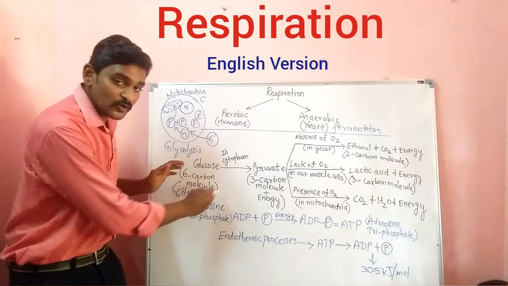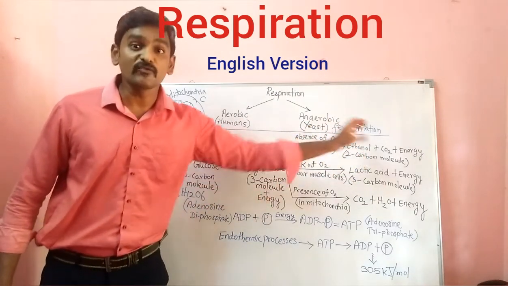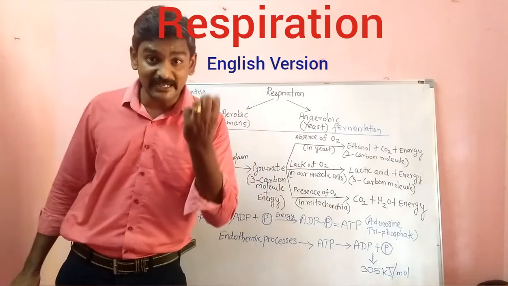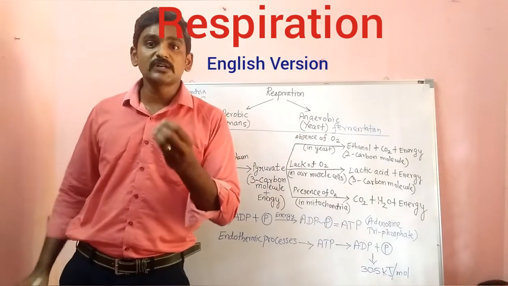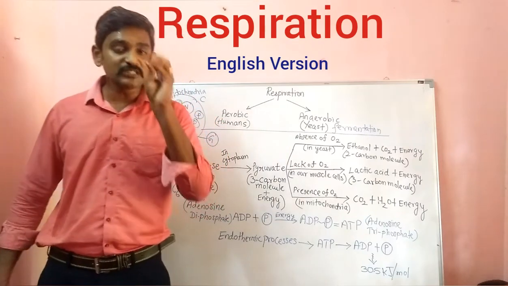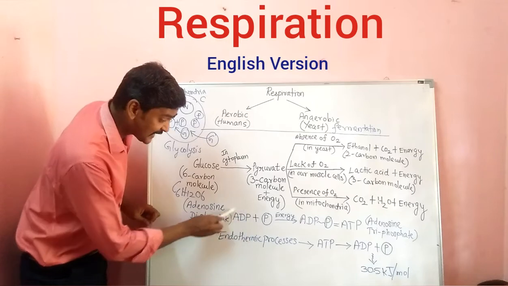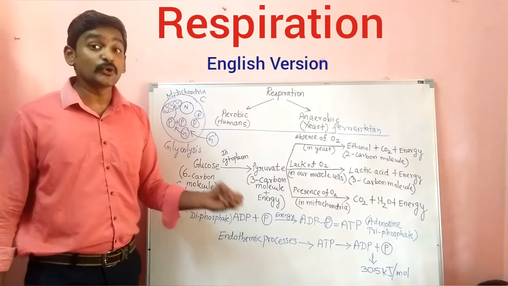As a result of this respiration process, you will get the energy. With the help of that energy, we will get ATP. ATP means what? Adenosine triphosphate. So this adenosine triphosphate, where will it come from? You can see here ADP. So this is a nucleotide.